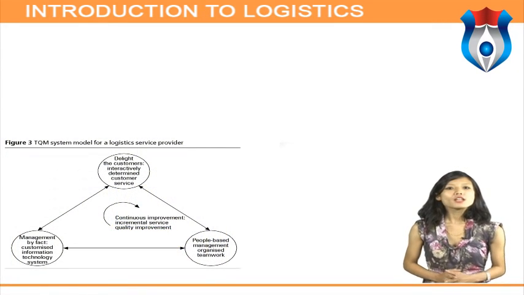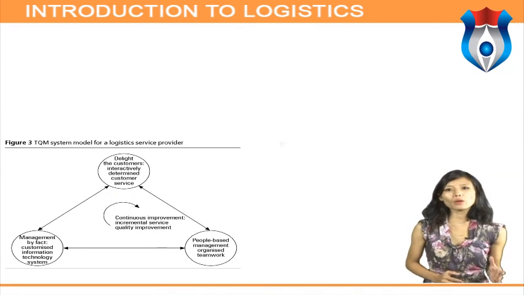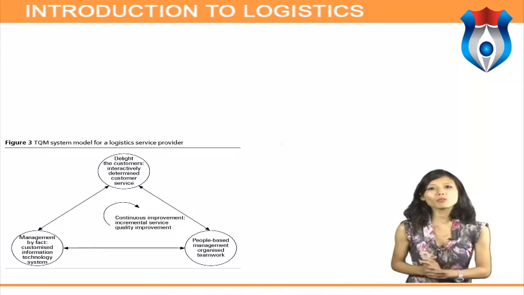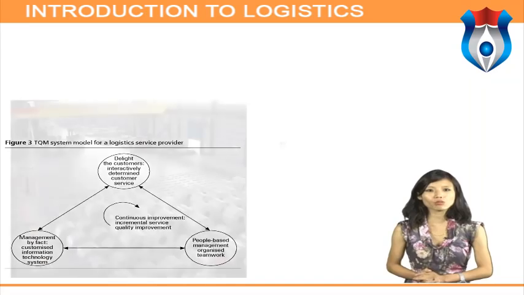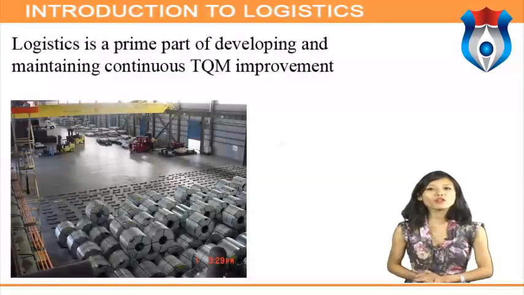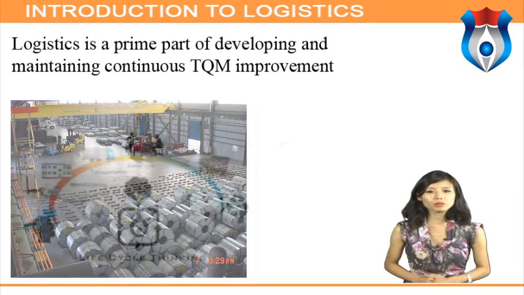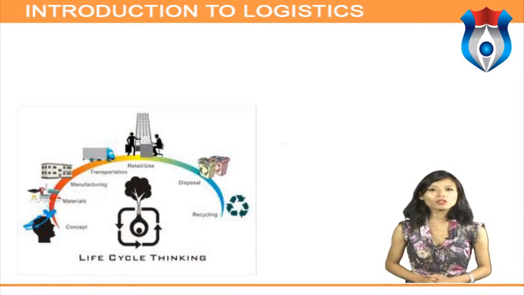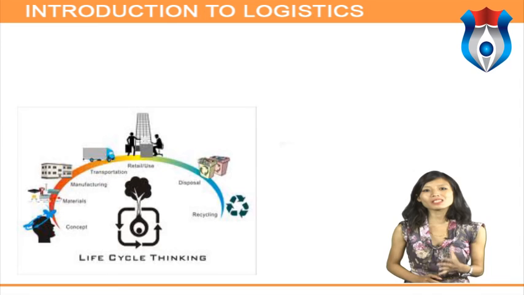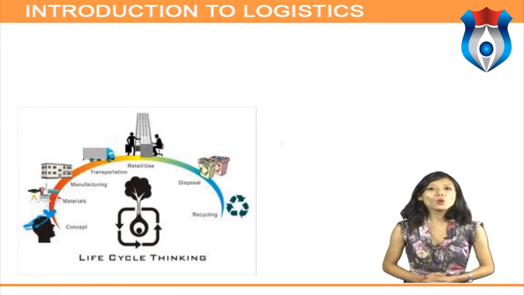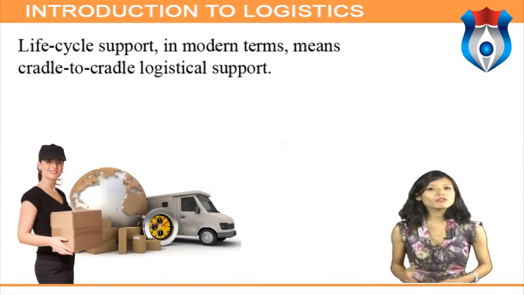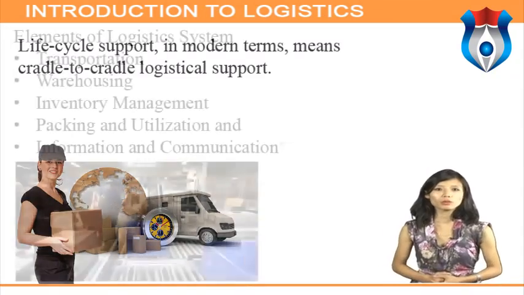Quality improvement. Total quality management (TQM) has become a major commitment throughout all facets of industry. Logistics is a prime part of developing and maintaining continuous TQM improvement. Life cycle support. The final logistical design objective is life cycle support. Few items are sold without some guarantee that the product will perform as advertised over a specific period. Life cycle support in modern terms means cradle-to-cradle logistical support.